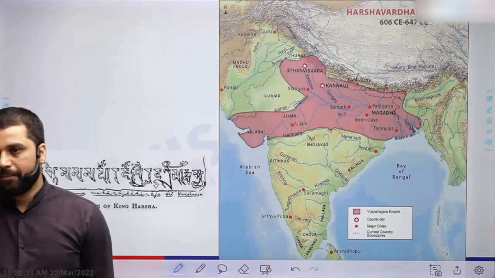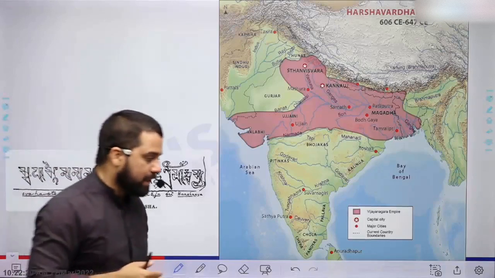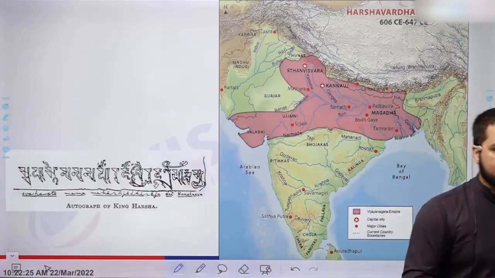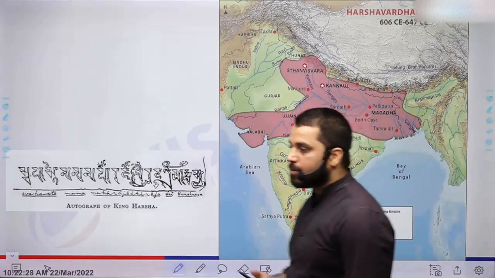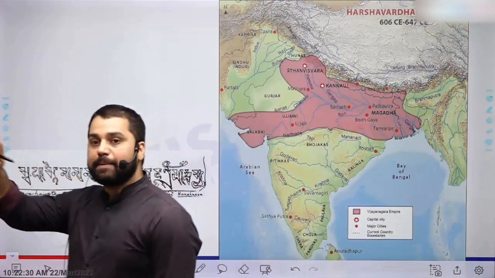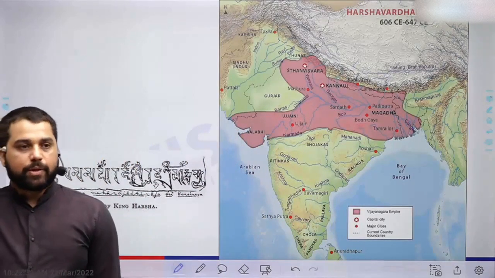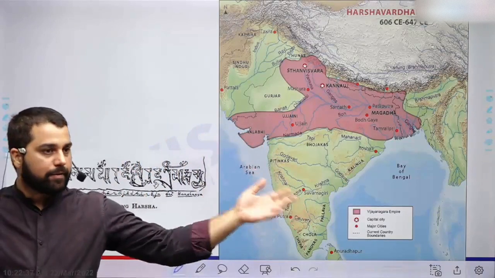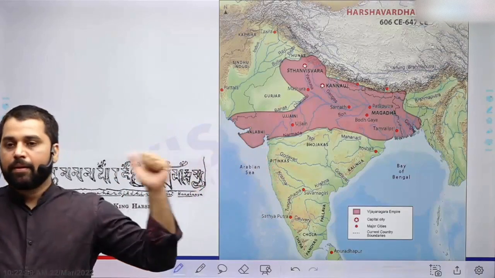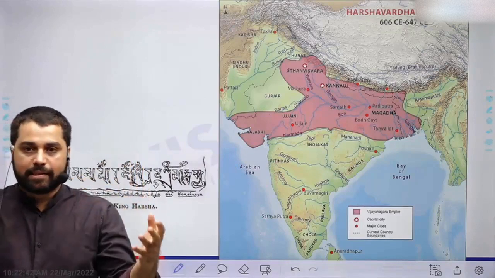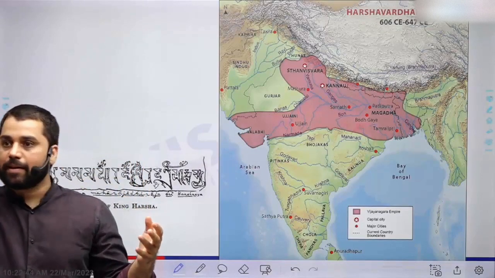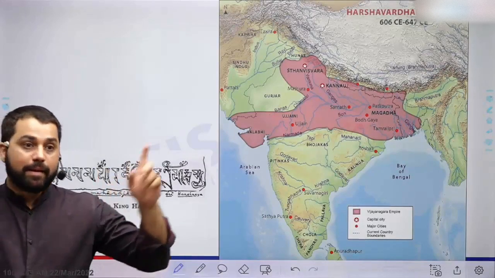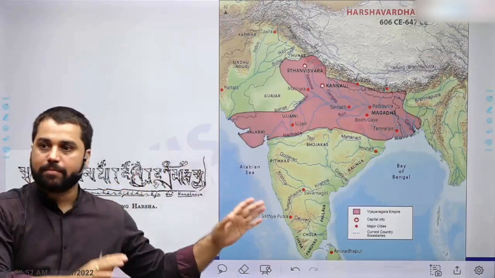of Xuanzang. For example, there is a very famous story that when Harsha started patronizing Buddhism, a lot of Brahmins felt jealous of him as well as of Xuanzang, because Xuanzang was given very high prestige in his administration. So in one of the assemblies where Harsha had invited everyone as part of a religious congregation, there was an assassination attempt first on Xuanzang, but then Harsha announced that anyone who tries to do that will be beheaded. Then there is an attempt on Harsha himself.